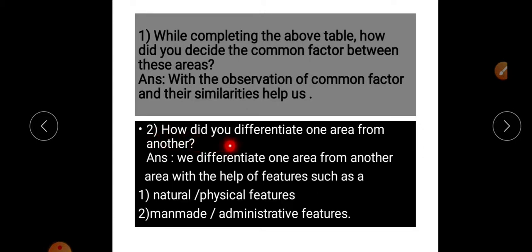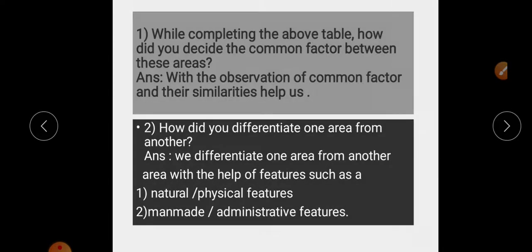The next question: how did you differentiate one area from another? We can differentiate one area from another with the help of features such as natural or physical features, as well as man-made or administrative features. So political and physical, on the basis of both these features, we can differentiate one area from another area.